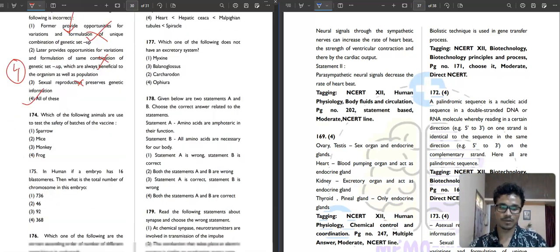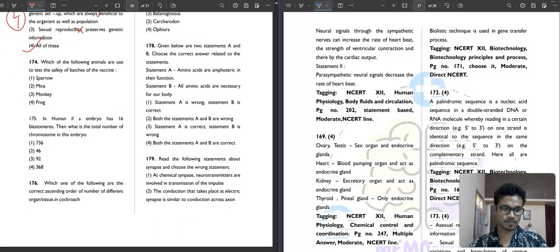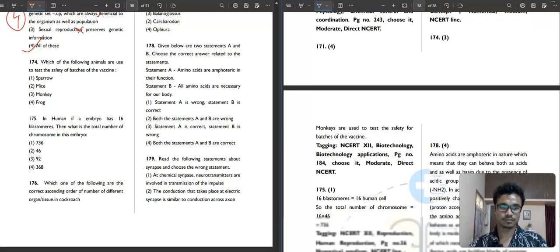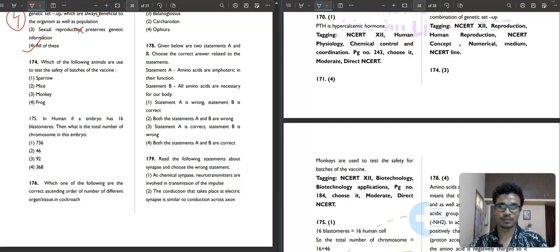Question number 174. It is saying, which of the following animals are used to test the safety of batches of the vaccine? Sparrow, mice, monkey and frog. The most famous that is used to test the safety of the vaccine was mice. But monkeys are used to test the safety of batches of the vaccine. So for the vaccine it is the third option, but for the DNA hybridization program it is obviously the mice. Sorry, I made a mistake. Yes, it is correct.